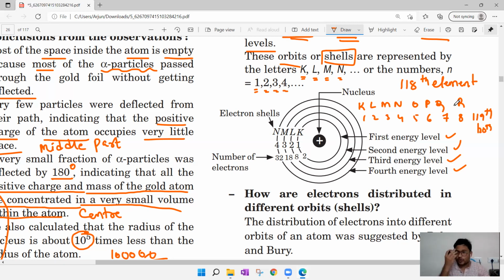Okay, until now we have only 118 elements. For the 118th element, we have 7 orbits. But if in future they discover the 119th, there will be an 8th orbit, and there will be the 120th element also, so a 9th orbit you can find.